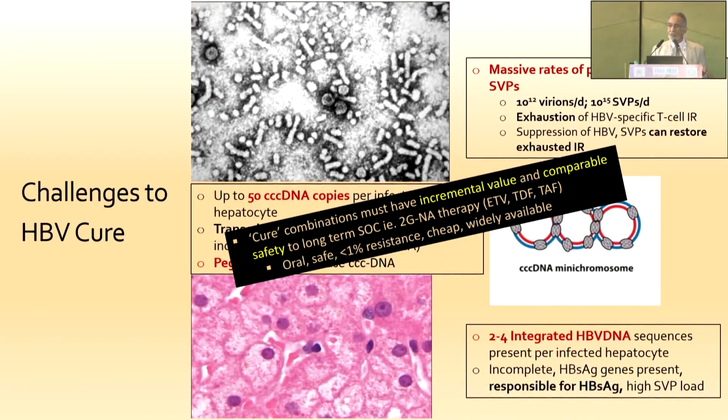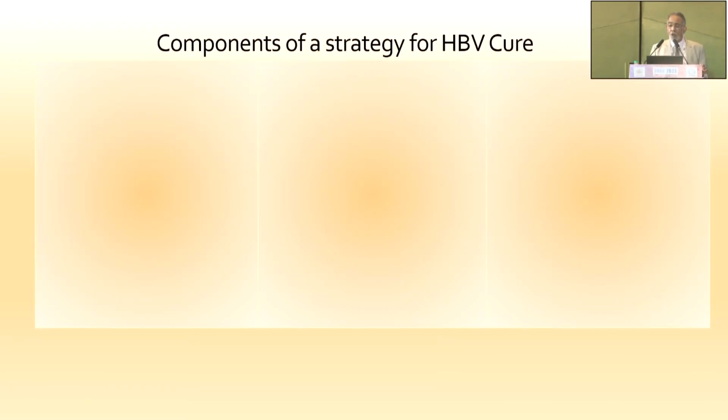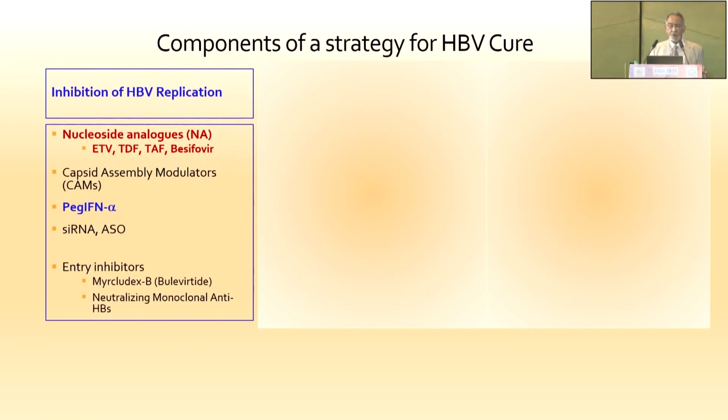Finally, and probably the biggest practical challenge, is that when we come up with a cure regimen, it has to be superior to the existing standard of care, which is second generation nucleoside analogs, which can be given orally, are very safe, do not produce resistance, and are cheap and widely available, all very tough benchmarks to meet. Now, what can be the various components of a strategy for hepatitis B virus cure?